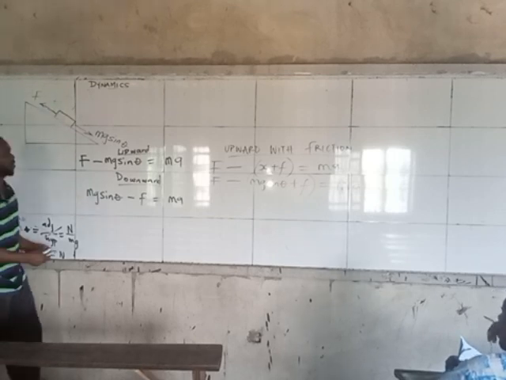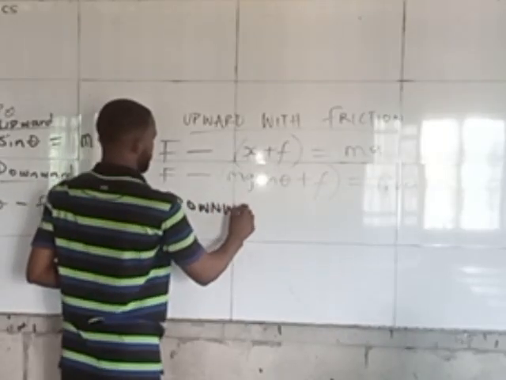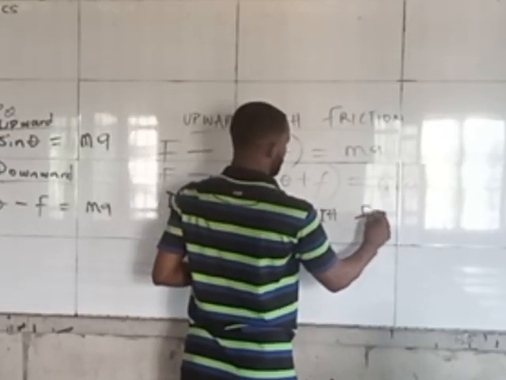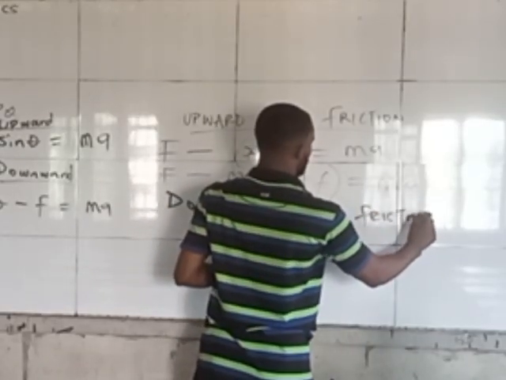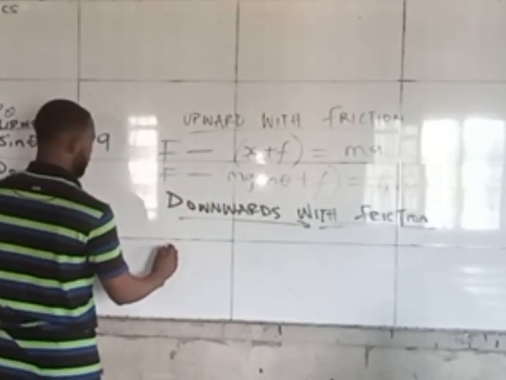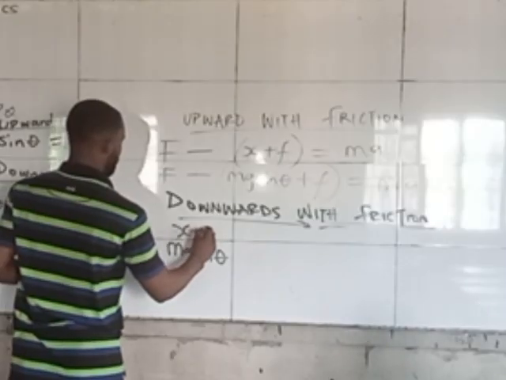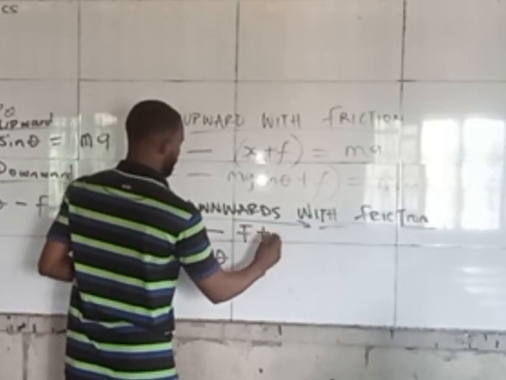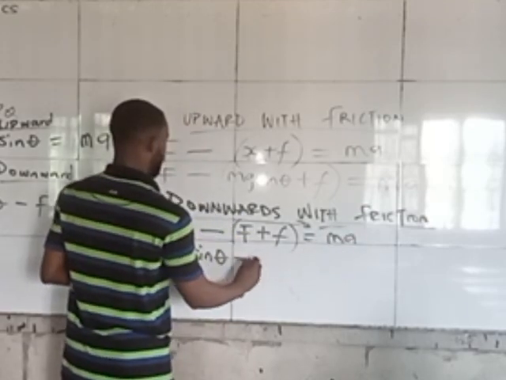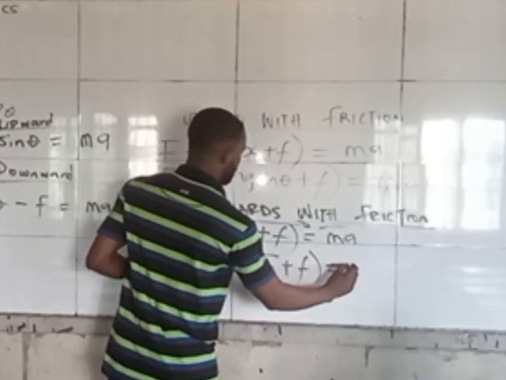For that reason, downward with friction, or when you are considering the friction, it will now be mg sine theta, or you say x, minus F plus f equals ma. So minus F plus f equals ma.